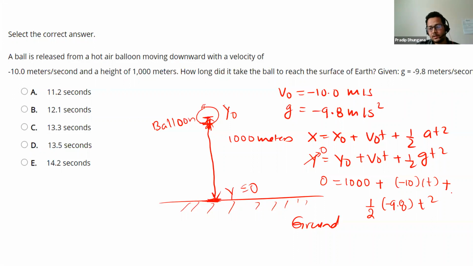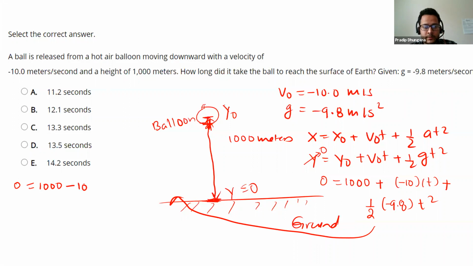Okay, let's simplify this a little bit. We do have more space here. So 0 is equal to 1000 minus 10t, and 9.8 divided by 2 is 4.9, so negative 4.9 t squared. I'll write this as equation 1.